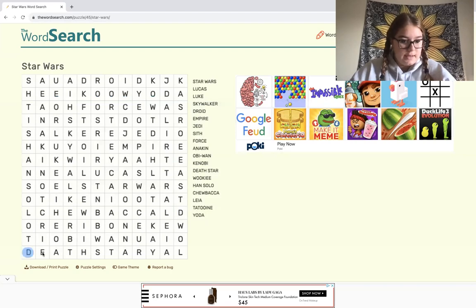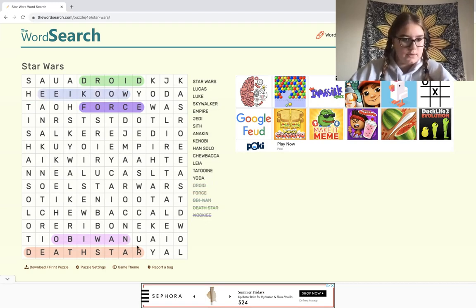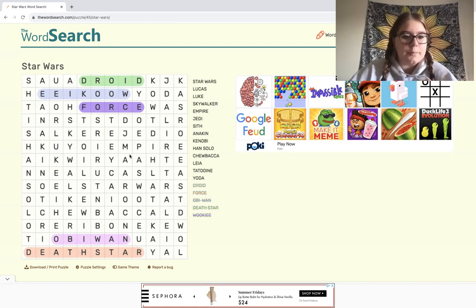At first glance, I see Death Star here at the bottom and Obi-Wan right above it. And Droid right here at the top. So, what else? I believe this is Wookiee actually right underneath it. Yes. And Force. So, anything else for kind of the first glance? I don't believe. So looking next to him, I see Jedi a couple down from Force.